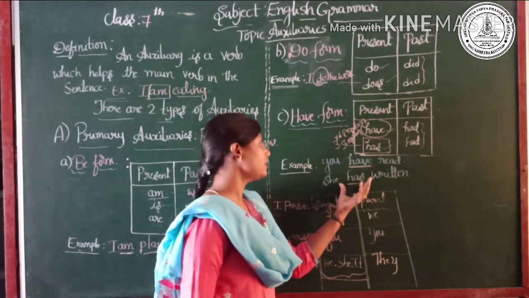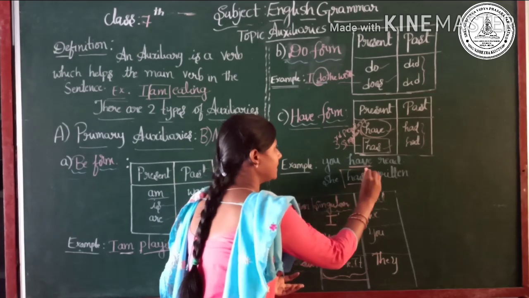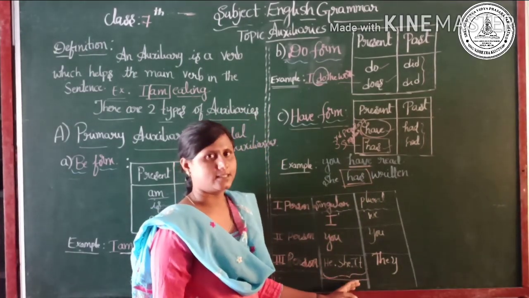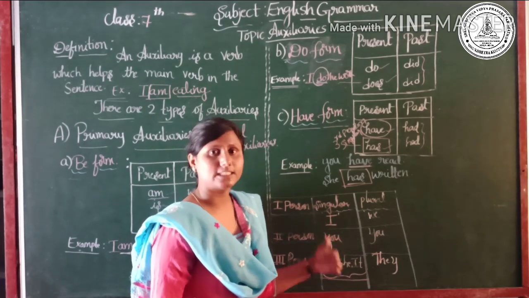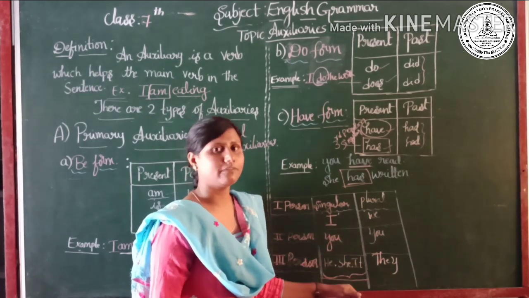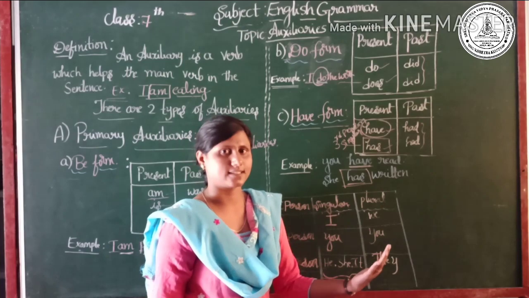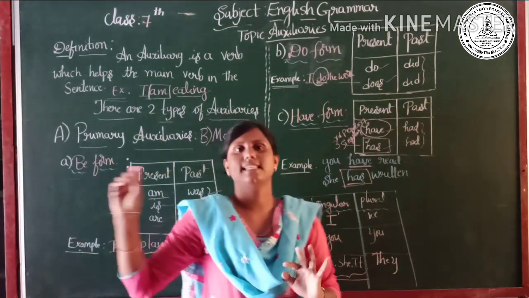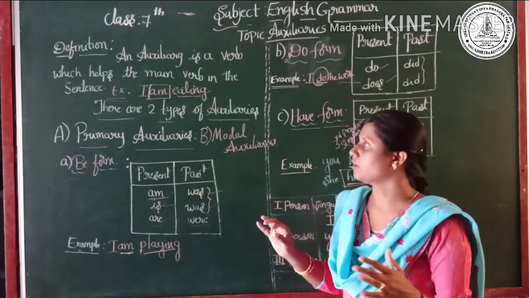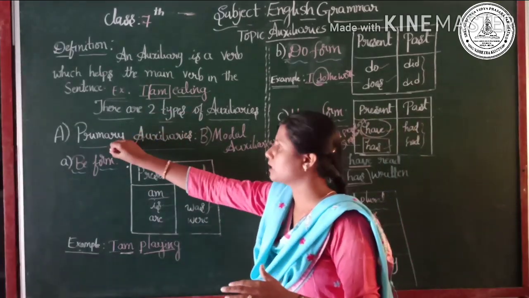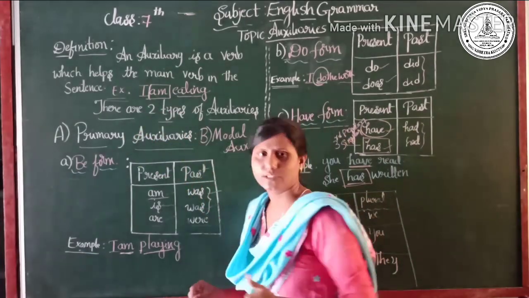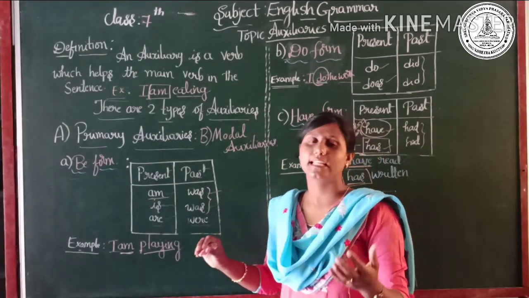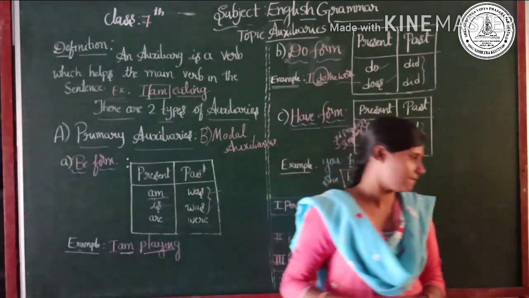Which tells us to make use of only third person singulars. Fine. More about the tense and verb form you will be learning when I teach you the tenses. I hope you got the idea about the auxiliaries, how you have to make use of auxiliaries. Especially today we went on with the primary auxiliaries, right? So now we shall see the usage of modal auxiliaries.